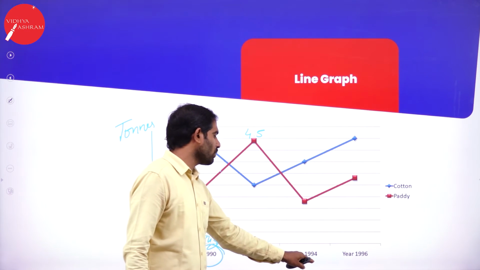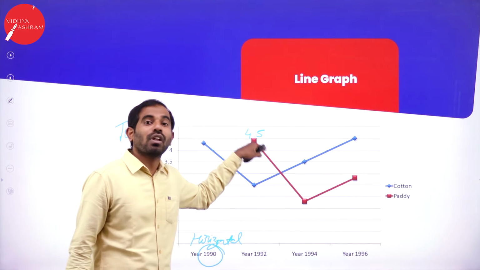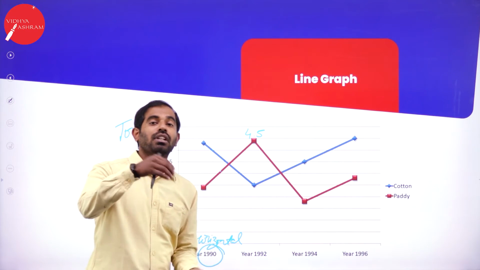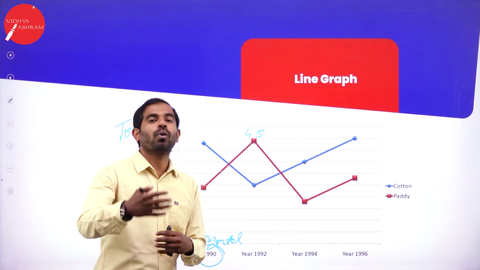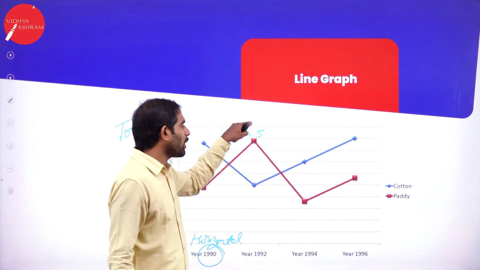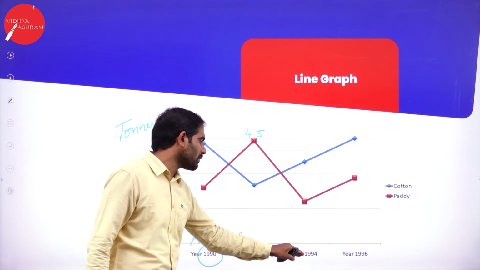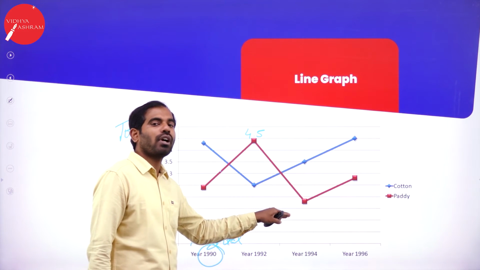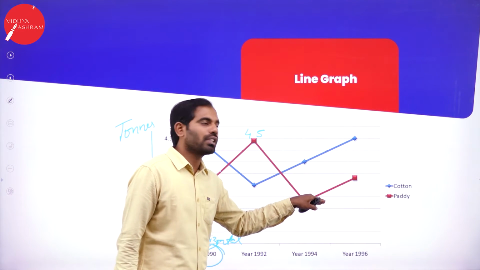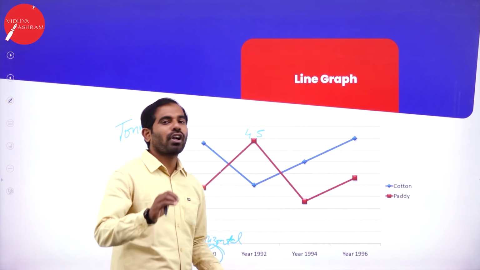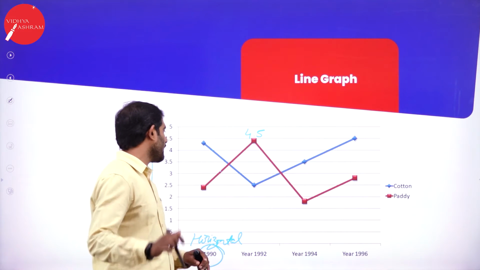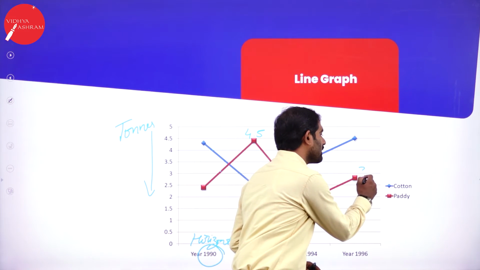But when we reach 1994, the production collapses. I am using different vocabulary. The words you make use of will give the report complete detail, and the production drastically collapses to 1.5 and not more than 2 tons. And when it comes to 1996, the production just leaps a bit and reaches nearly 3%.